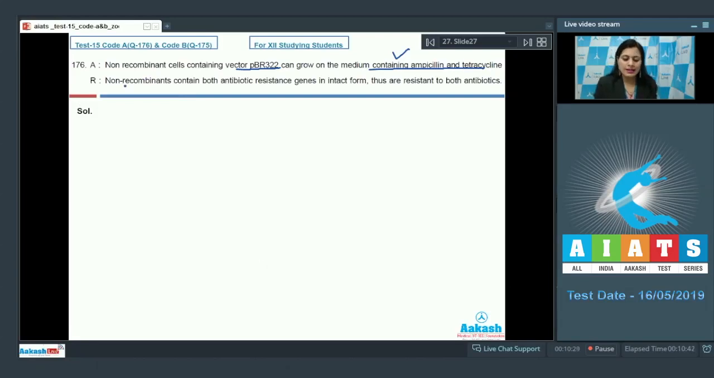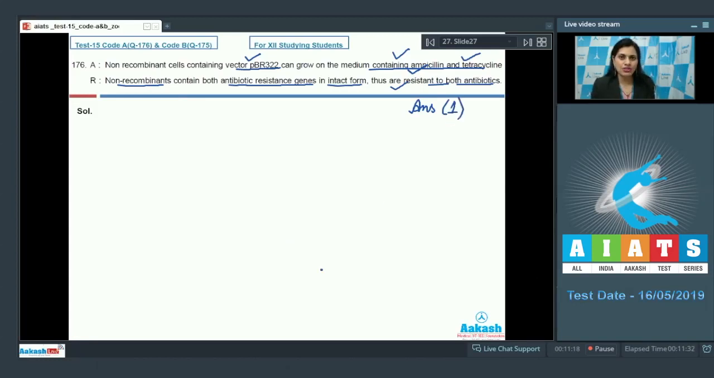Now the reason given is non-recombinants contain both antibiotic resistance genes in intact form, thus are resistant to both antibiotics, and this is also a correct statement, and the given reason is the correct explanation for the above given assertion because host cells with pBR322 with intact ampicillin and tetracycline resistance genes can grow on medium containing ampicillin and tetracycline antibiotics. So as both assertion and reason are correct statements and the reason given correctly explains the above given assertion, we can mark the answer as 1.